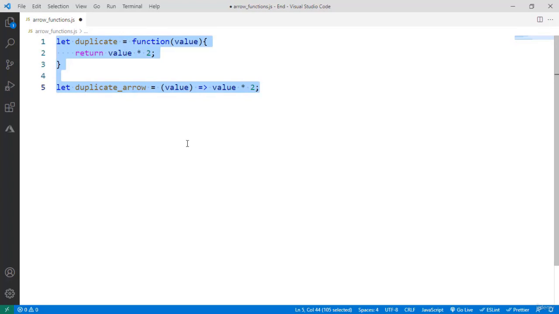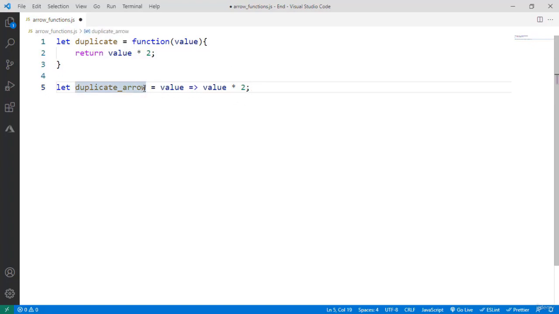And that's it. These two pieces of code, these two functions, are completely equivalent in the sense that they do exactly the same. They are different because of the this keyword that we're going to cover in a few minutes, but other than that, they do exactly the same. And not only that, I can actually abbreviate this more because since I only have one parameter, I can omit these parentheses here, and therefore this is the final result.